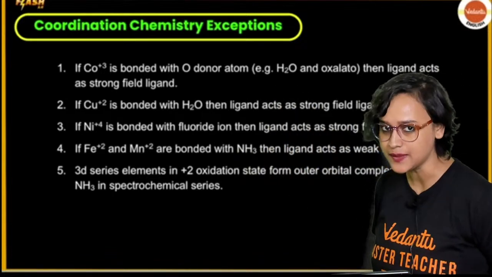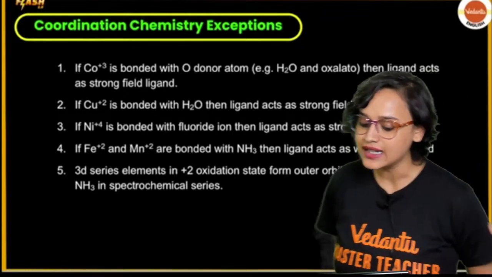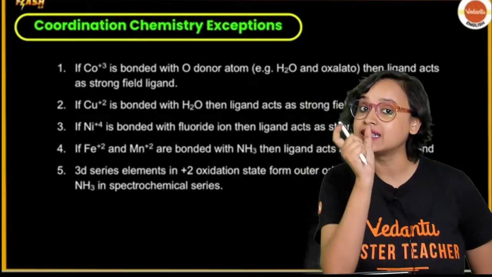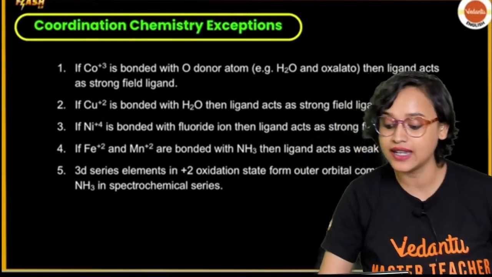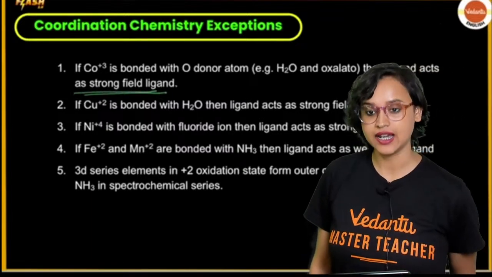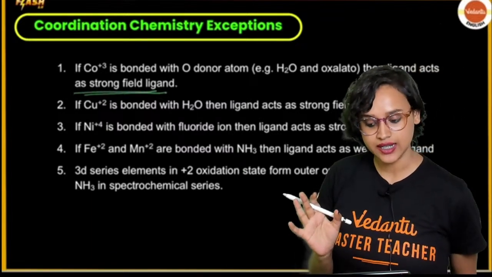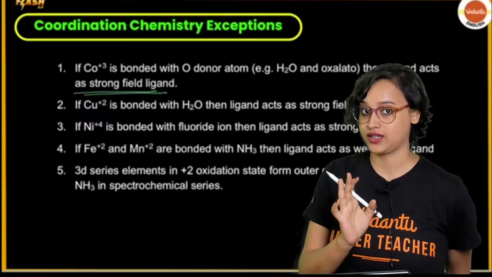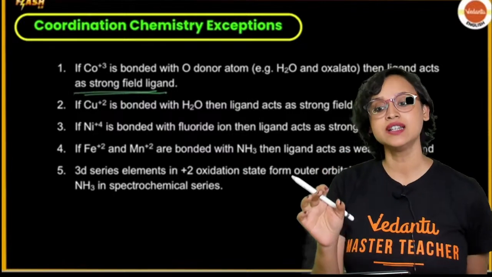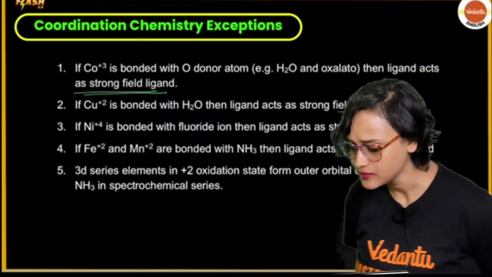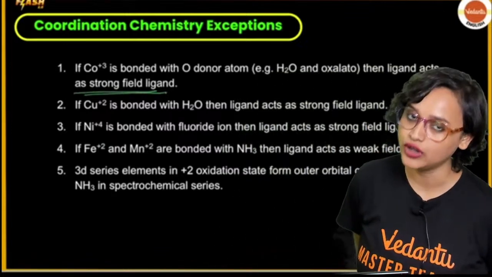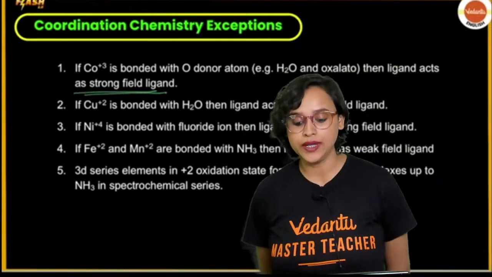Then, specifically at that point, the ligand starts acting as a strong field ligand. Only with Co3+ bonded atoms do these act like strong field ligands. Otherwise, we do know that H2O, water, is a weak field ligand.